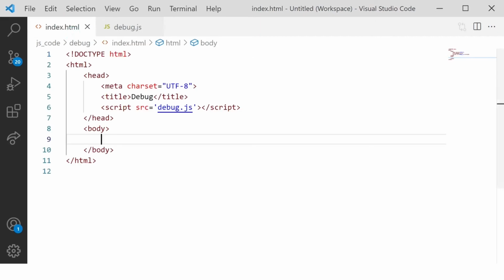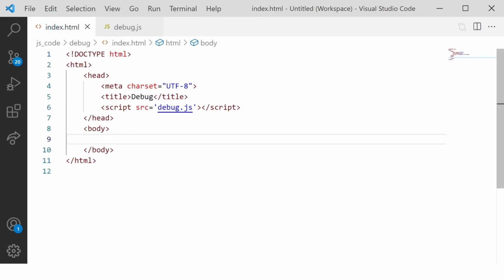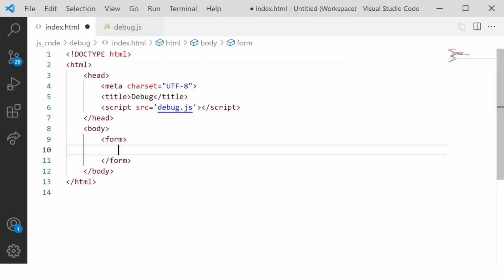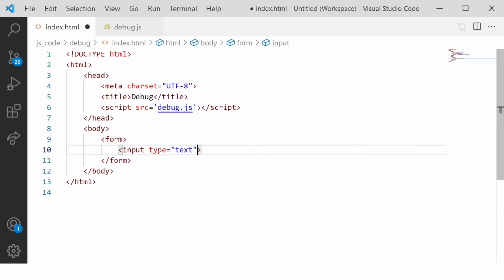So here I have this HTML file and I've attached an external JS file. Let me just create a basic form. Let's say input by the user. Let's say type is equal to text. Then I can have ID is equal to val.